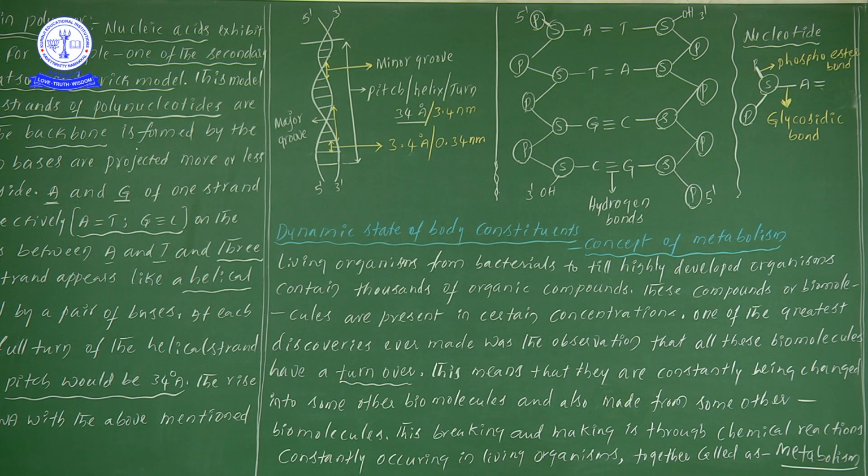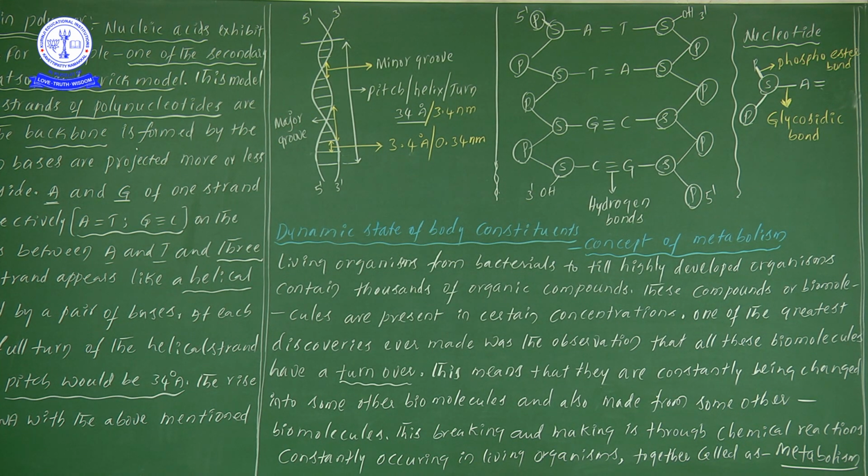Sir, what is turnover, what is the meaning? This means that they are constantly being changed into some other biomolecules and also made from some other biomolecules. Suppose one particular organic molecule is there. It will not sit at one place constantly; it will not stay the same.